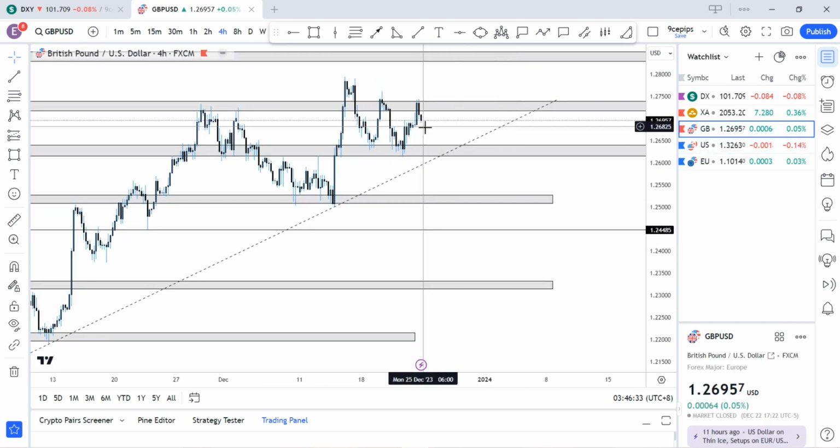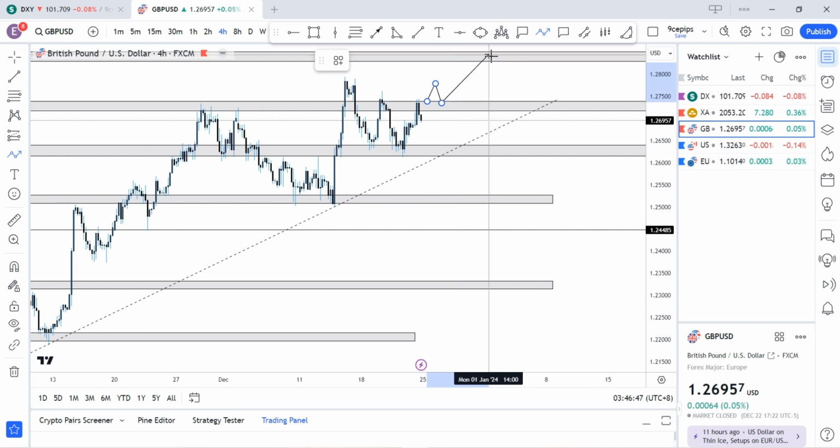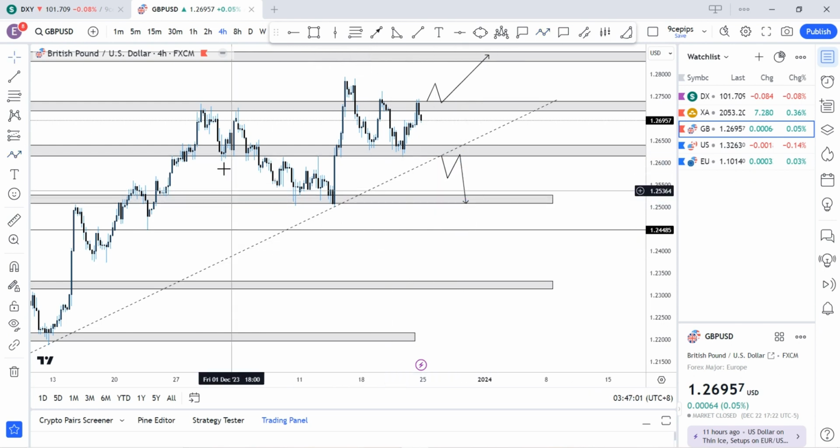Pound USD, I'm still bullish. We've seen that rejection. Price held off the 126.15, 126.20 region last week, so my anticipation is a continuous up movement, and that goes to say I'm looking out for price to break above this region and continue to the upside to retest the 128 region and make new highs above that. And for any reason, if price comes back to break 126, breaks the upward trend line, we're looking for price to break and retest, and then target the 125 region one more time.